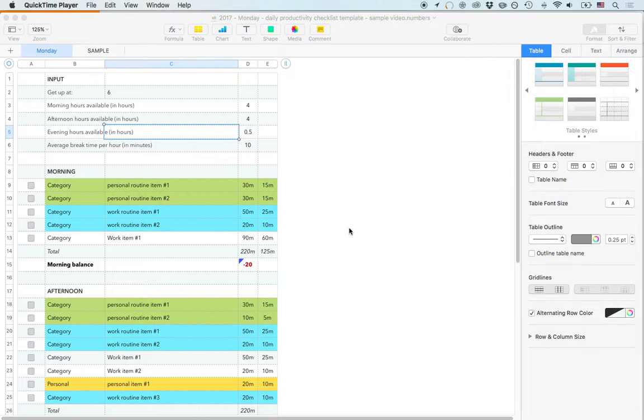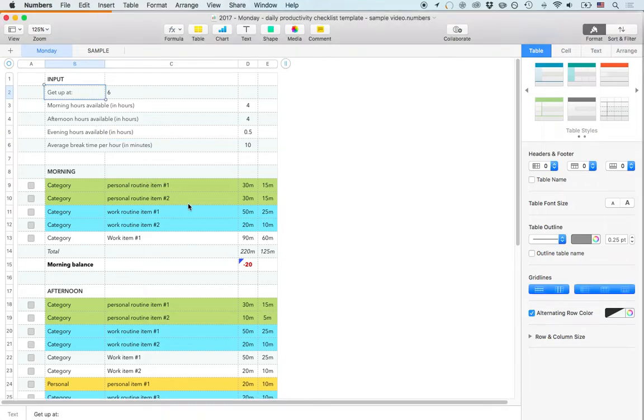Hi there. We're going to look at this daily planning spreadsheet, which I've created because I've been struggling for a long time with the fact that I always overestimate the amount of tasks I can do in a day, and especially in a week. I always think I can do much more, and then I end up feeling not happy about what I completed. And the standard solution for that is to use your calendar.